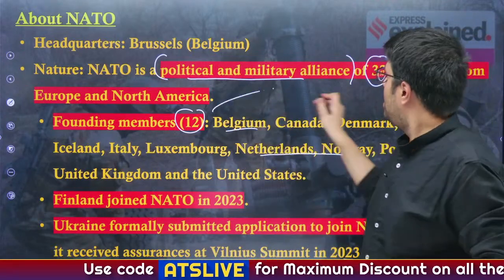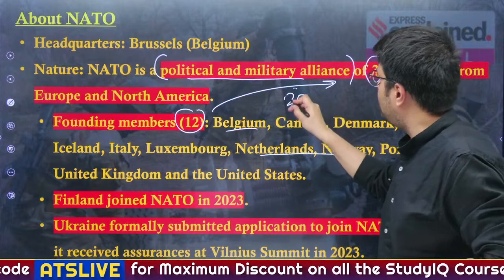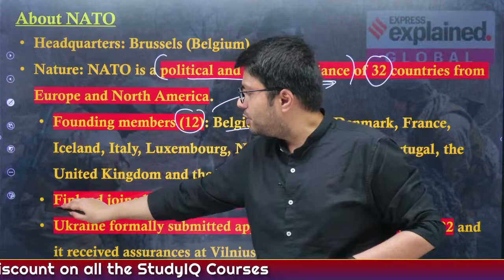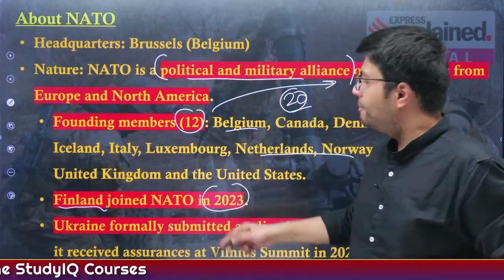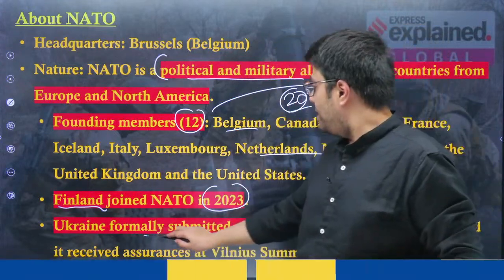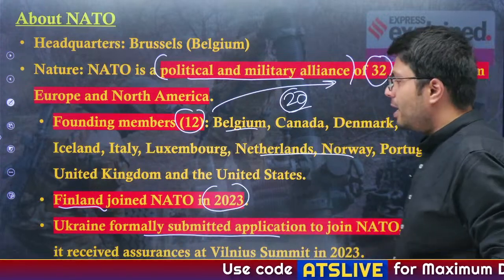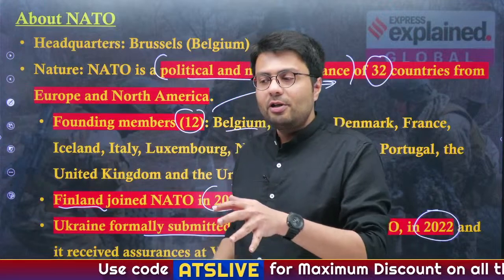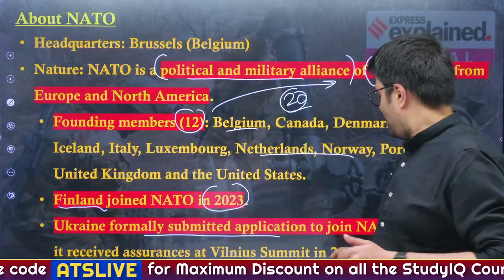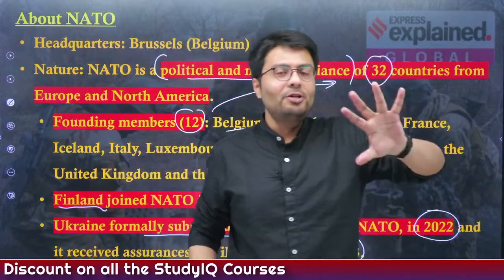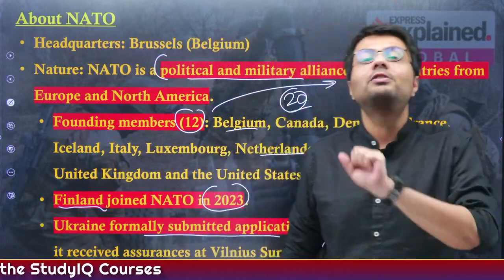So you understand, 20-odd members have been added since this body was formed. The latest member to join NATO was Finland in 2023. Ukraine has formally submitted its application; it wanted to join NATO in 2022, and it received assurances that it would be welcome in NATO. This was in 2023. But you will understand the relationship between Ukraine and NATO is that of a situationship.